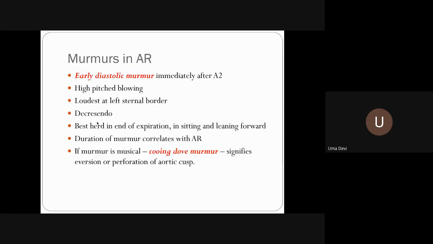So the murmur in AR is an early diastolic murmur which starts immediately after A2. It's high-pitched, blowing, loudest at the left sternum, that is the second aortic area. It is decrescendo in nature, best heard at the end of expiration in the sitting and leaning forward position, and the duration correlates with AR. The more severe the AR, the longer the early diastolic murmur. It may be musical, that is a cooing dove murmur, which signifies there is perforation, or whatever it is that vibrates will cause a musical nature of the murmur.